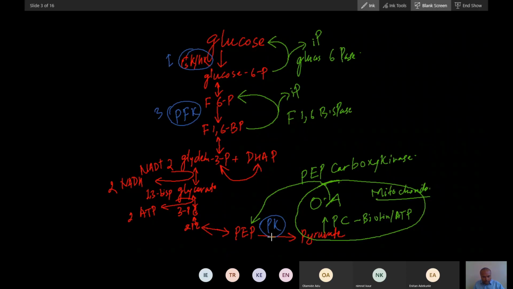The whole reaction of gluconeogenesis happens in the cytosol, but the first reaction happens in mitochondria: conversion of pyruvate to oxaloacetate.